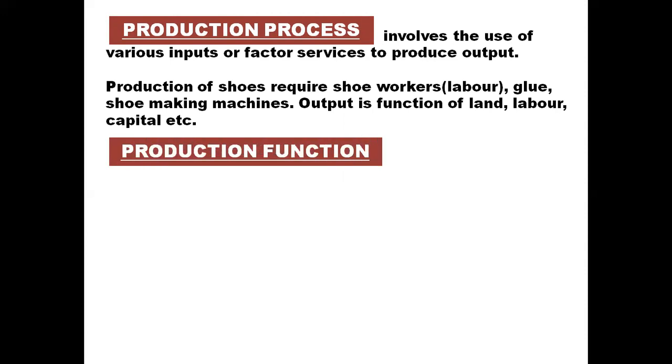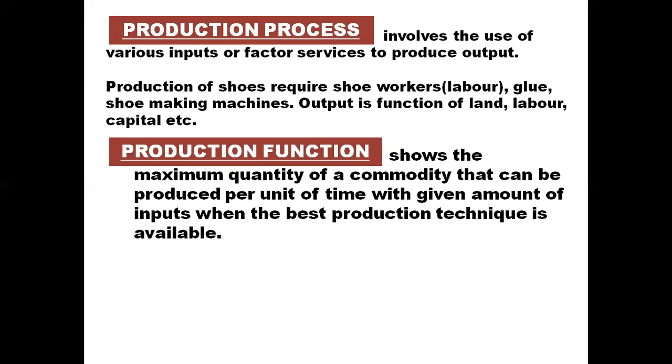Now, before coming to the production function concept, we have taken the example of a shoemaking factory. So the production function for a shoemaking factory will indicate that a certain quantity of shoes can be produced per day with a given quantity of leather, glue, workers, machinery, etc. So I repeat, the production function for a shoemaking factory is the maximum quantity of shoes that can be produced with a given quantity of leather, glue, workers, machinery, etc.